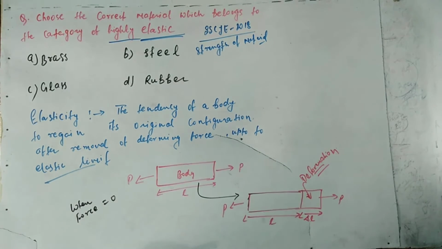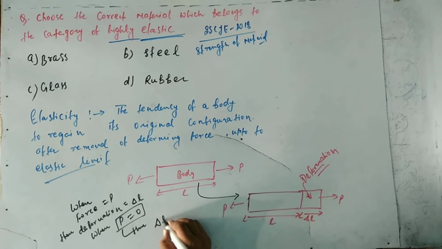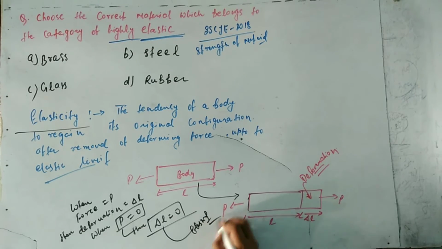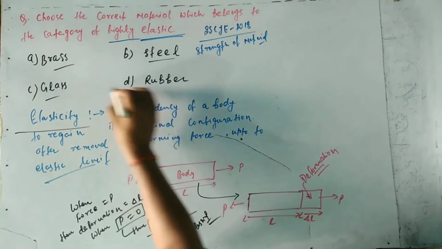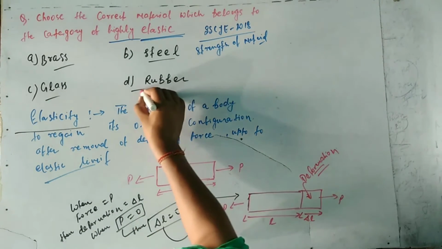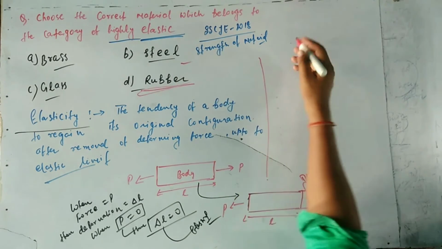Now in elasticity, when the force is equal to P, the deformation is equal to del L. When P is equal to 0, then del L is equal to 0. This property is due to elasticity. Now according to the question, we have to find the most elastic, that is, highly elastic material. Most of the confusion is between two materials, steel and rubber, that is option B and option D.